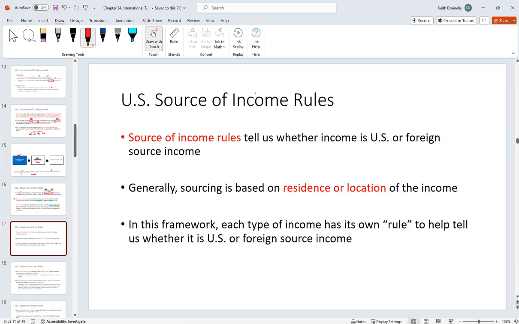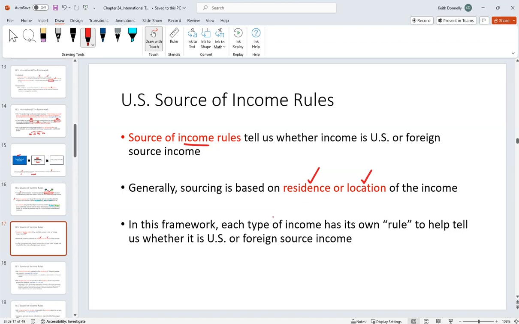So when we talk about the sourcing rules, there are rules for income and there are rules for deductions. The source of income rules tell us whether income is going to be US source or foreign source. And generally, the rule is going to be based on residence or location of the income.